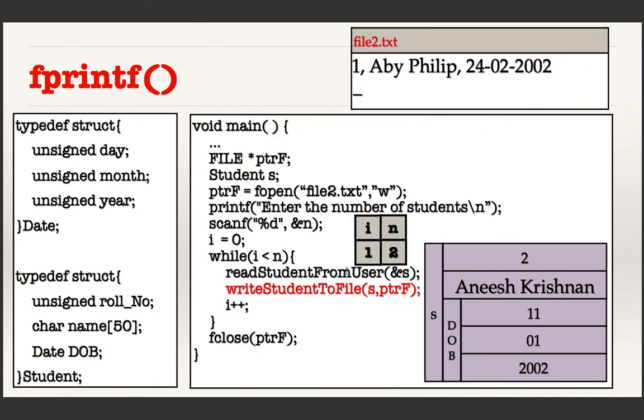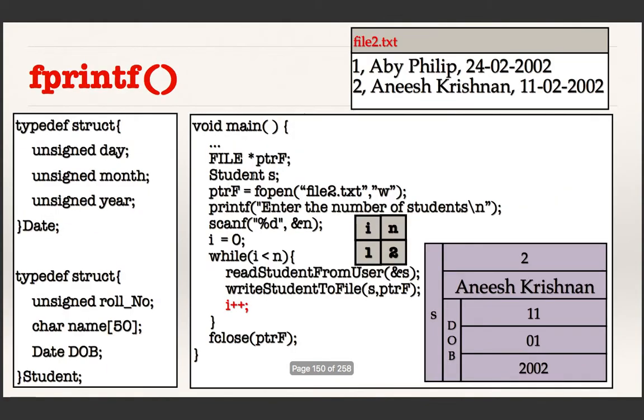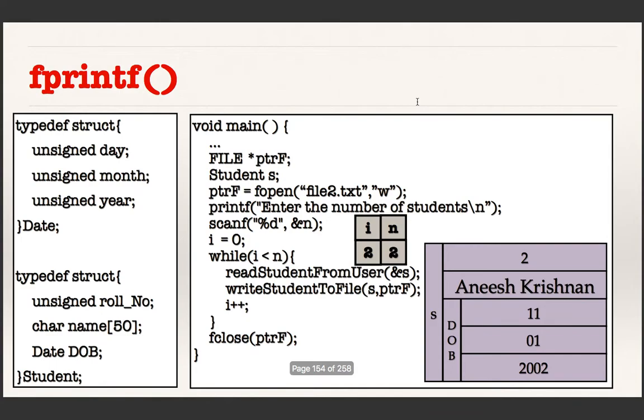Then it again calls the write function to write the details of this student in the file. So it goes to that function and writes this data, and comes back to the main. i is incremented now to 2, and 2 is not less than 2. So the loop finishes its execution, and it comes to the fclose statement. So the file will be closed.